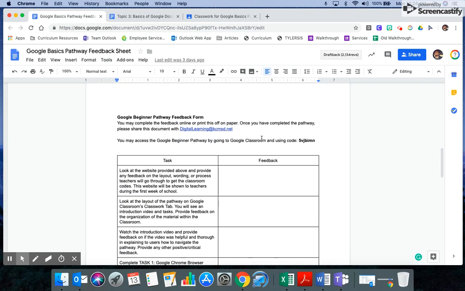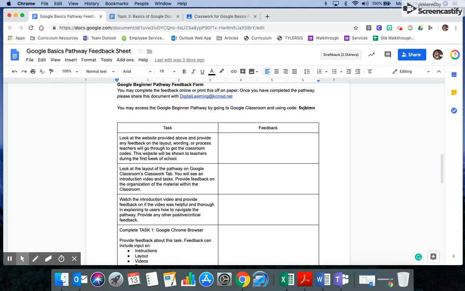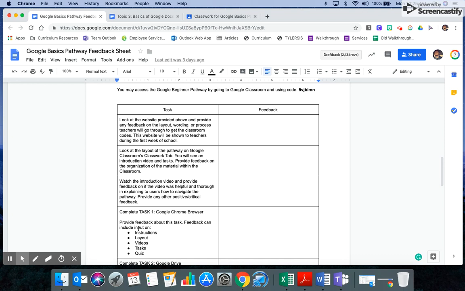Down below is going to be the feedback form. As you go through the content in Google Classroom, we have some tasks or some things that we want you to look for, and then some specific feedback to provide us. You can provide this feedback in this form because it will make a copy for each one of you, or if you want to write on a piece of paper, however you want to give us that feedback. That's just one piece that we're going to need so that we can make sure this professional development is worth your time and everybody else's time.